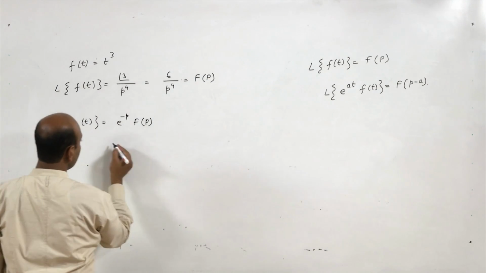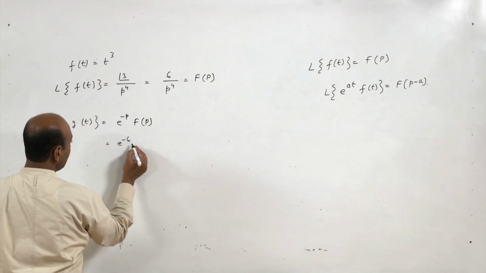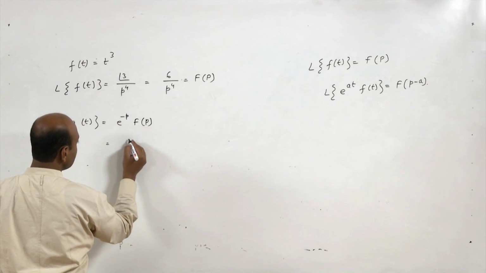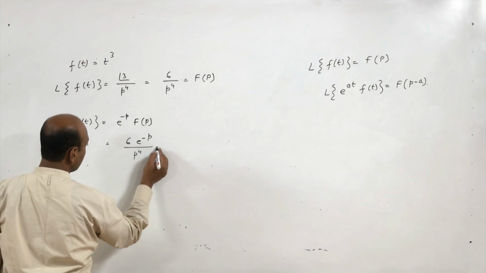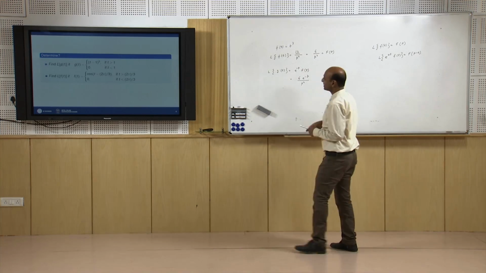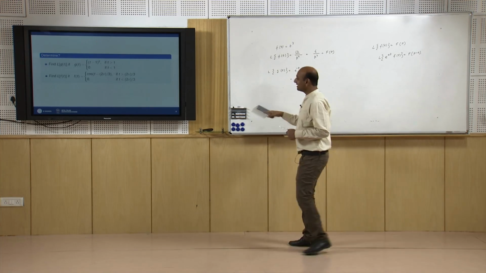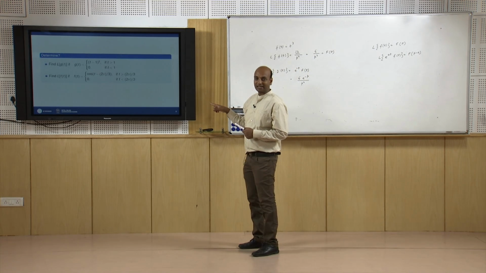So this is nothing but 6 into e to the power minus p upon p to the power 4. So this will be the Laplace transform of the first problem by the second translation property.